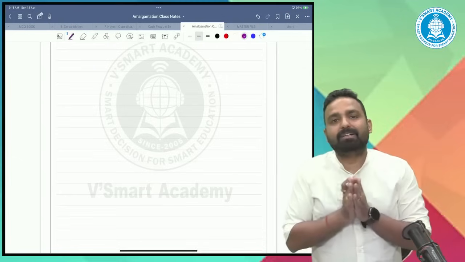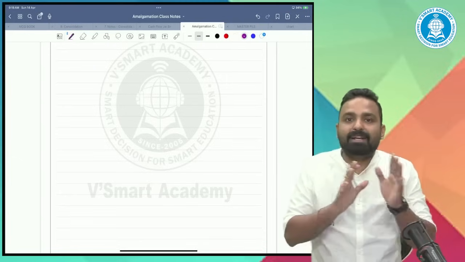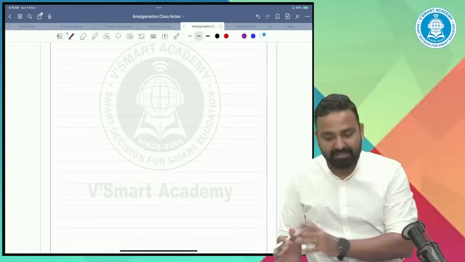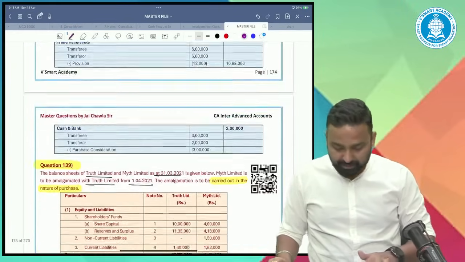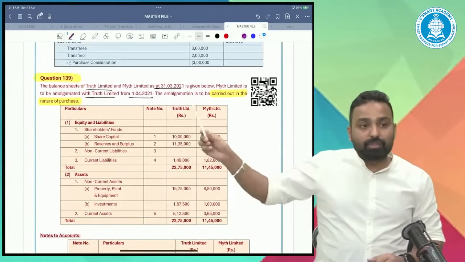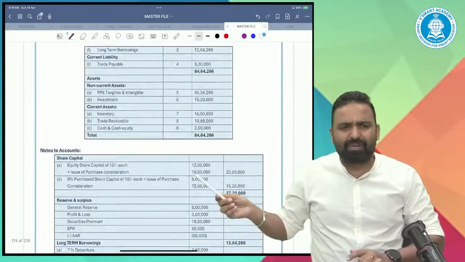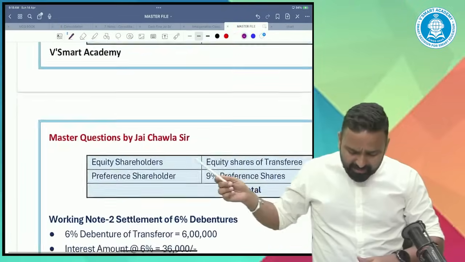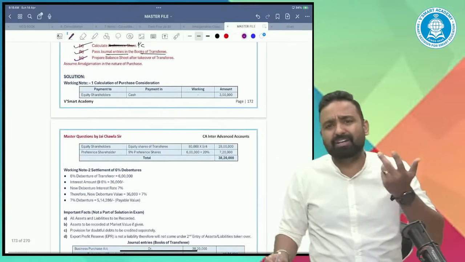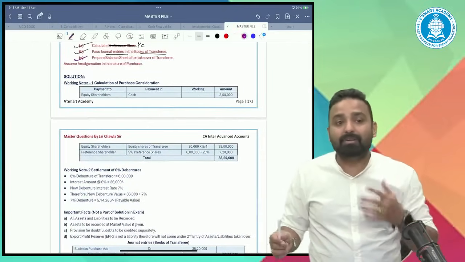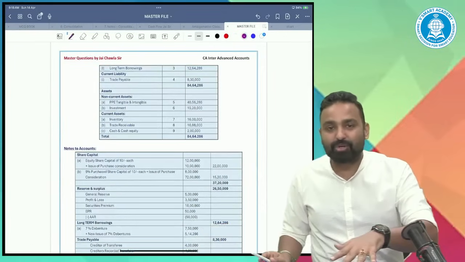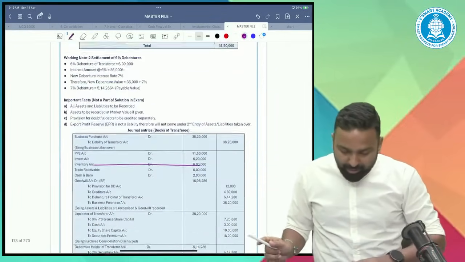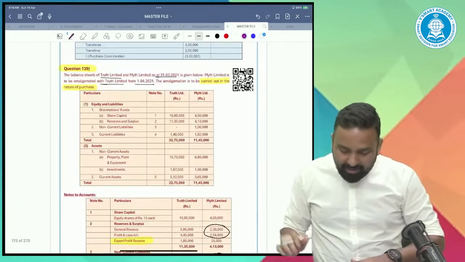So we completed the books of transferee, amalgamation in the nature of merger and in the nature of purchase. If you have any doubt to ask, you can please ask it. One more thing. This is also a very good question. However, all the questions given in this master question list need to be considered by you guys. But for me, it is not possible to cover each and every question in this marathon. Okay. So there are some limitations, but you can cover all other questions.